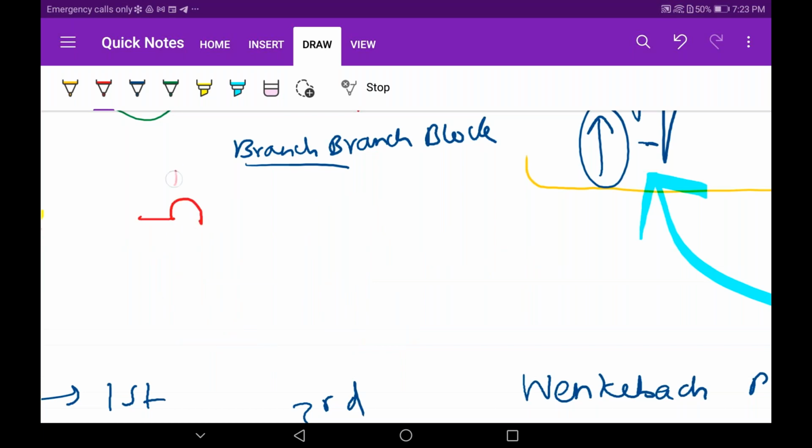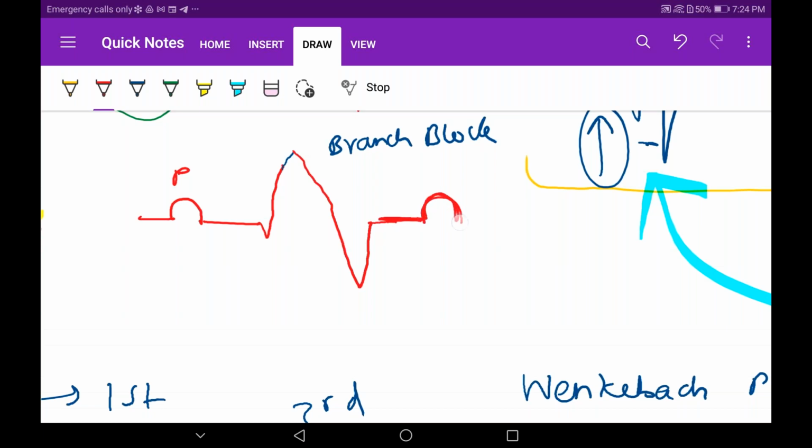See, this is the P wave, which is normal. This is the PR interval, which is normal. But QRS will become prolonged. The right ventricle is getting depolarized, and then it's taking time. The repolarization will be normal, because repolarization occurs from the outer pericardium and is not related to the stimulus. So the T wave will be normal.